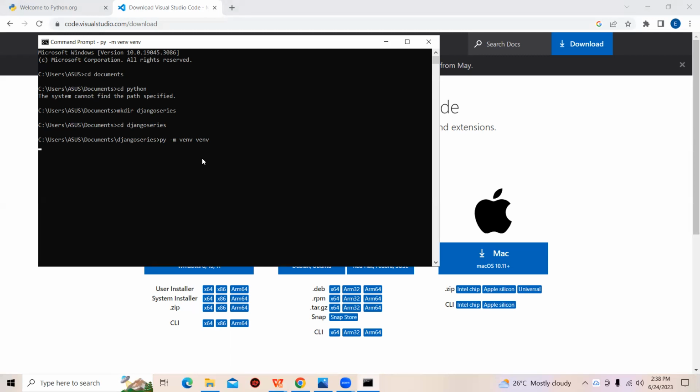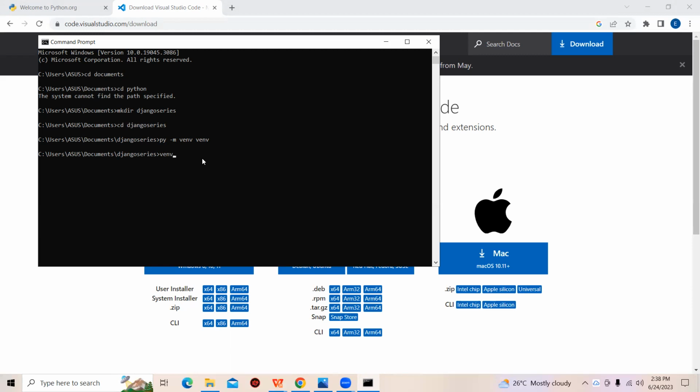Why is this taking this long? It shouldn't take this long. Let's just wait a little. Oh, great, that's been installed. So now, how do we activate? After installing, it is very, very important to activate.